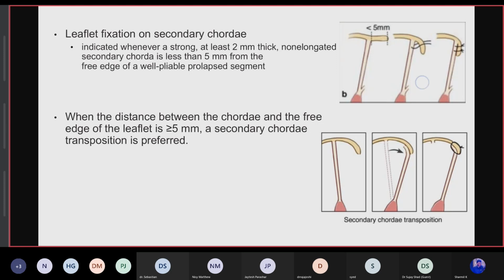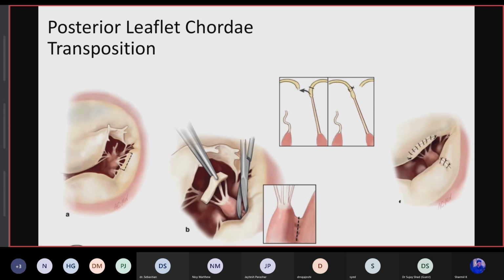This is the posterior leaflet chordae transposition. The normal posterior chordae are transected and transferred to the anterior leaflet, and if possible, we even have to transect the papillary muscle to gain better approximation with the anterior leaflet, so that the prolapse of the anterior leaflet can be corrected with the posterior leaflet chordae.